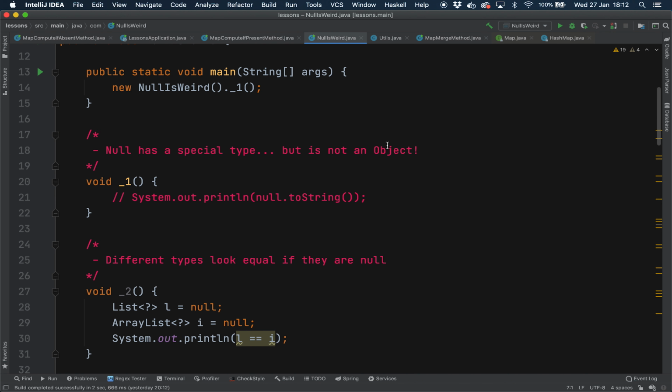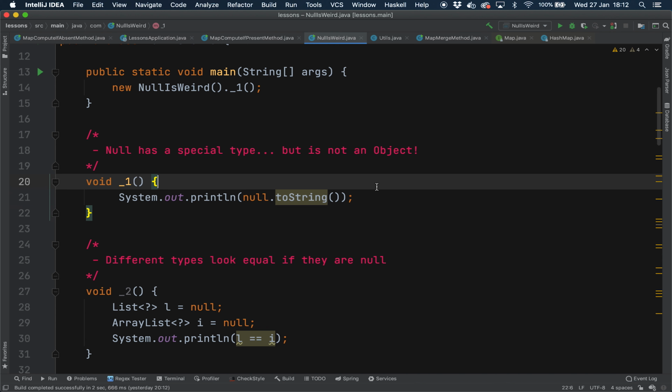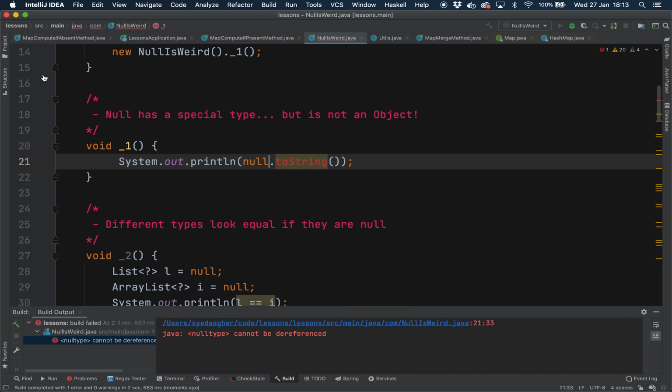Okay, let's get started. So weird fact number one is that null in fact has a special type, but it's not an object. So remember, null is not an object in Java, but it has a special type. Just to prove it, we've got this bit of code here, which doesn't compile, but we're going to go ahead and run it anyway. As you can see, IntelliJ can actually run the code even though it doesn't compile.